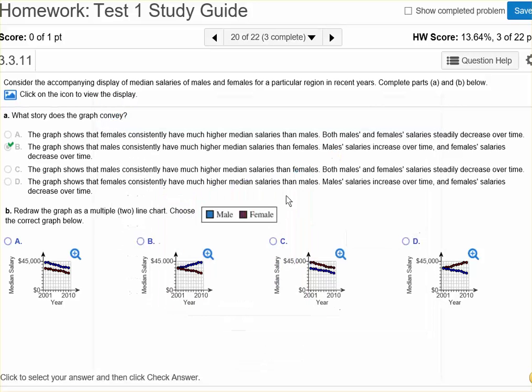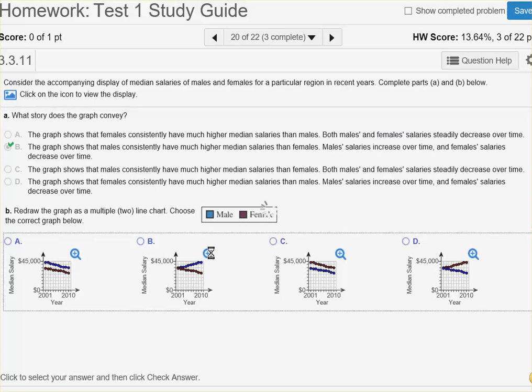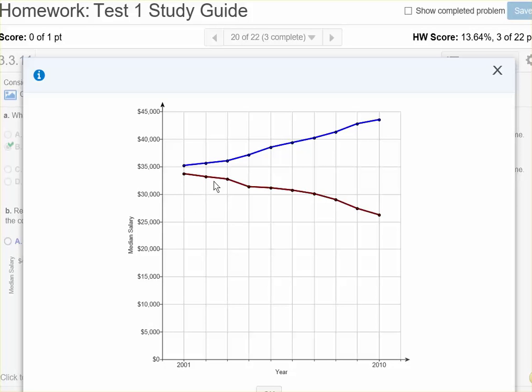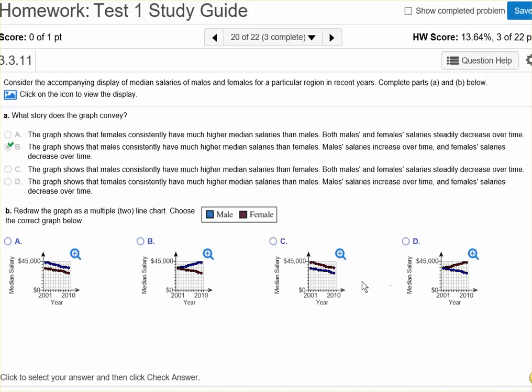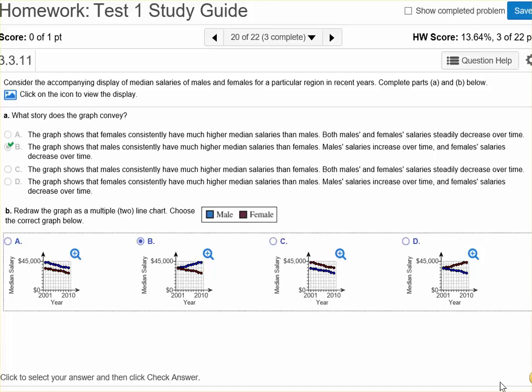Take a look at that B again. Well, you know what? I think the difference between B and D is that we've got the colors reversed, right? This has the burgundy on the top and this has the blue on the top. So the correct choice here has to be B.